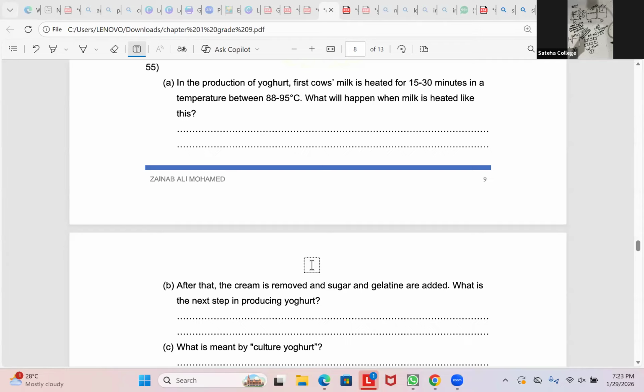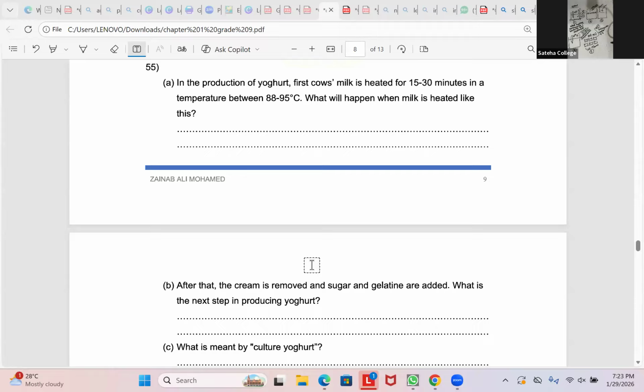Now, lactobacillus and streptococcus, we want them to activate. So we have to keep it between 40 to 45 degrees Celsius until it activates. That's called incubation. Incubating means basically we keep it in a warm place. Okay?